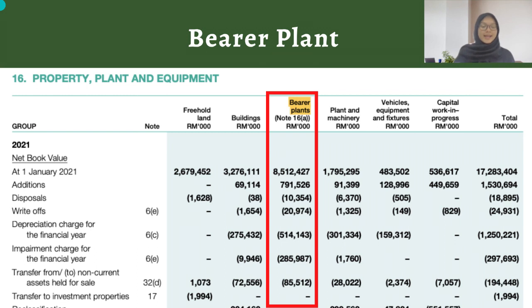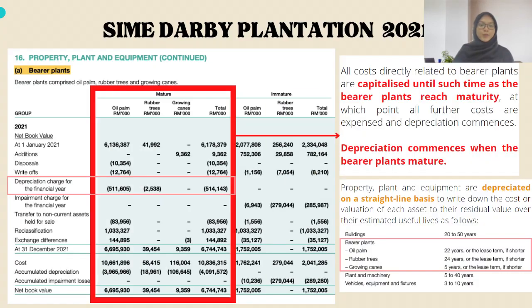Next, let's take a look at how bearer plants are disclosed in the financial statement as property, plant and equipment, which is covered under MFRS 116. As we move ahead, in the supplementary to bearer plants note 16a, bearer plants are divided into two categories, which is mature and immature. Mature means it is fully grown and biological transformation is no longer significant in generating future economic benefits.